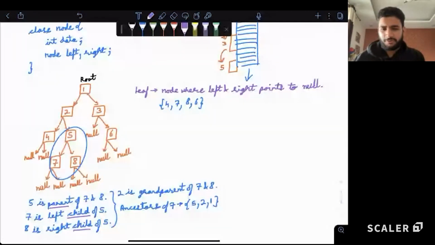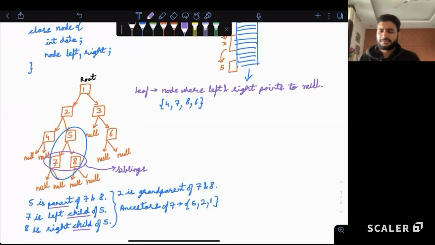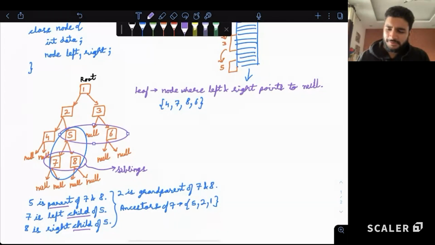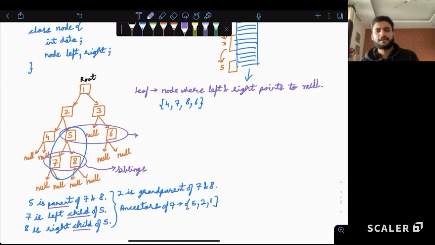Similarly, based on this naming of a family tree, if we want to have a relationship between 7 and 8, what is the relationship between 7 and 8, guys? Correct. Siblings. If I want to know what is 6 with respect to 5, so if you have a parent, your parent's brother or sister's son or daughter, what is that? Correct, cousin. It's like a family tree. Are these namings clear to all? Just remember your family tree and you'll get all the namings: parent, child, grandparent, ancestors, siblings, cousins, everything. And we have a root at the top, leaves at the bottom.